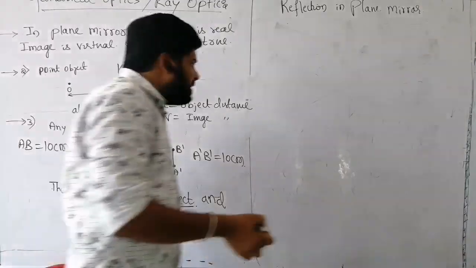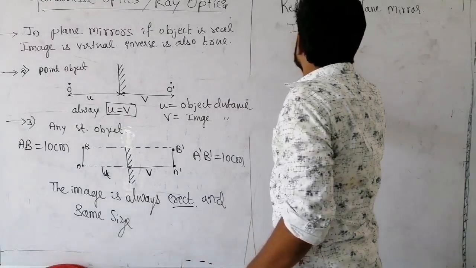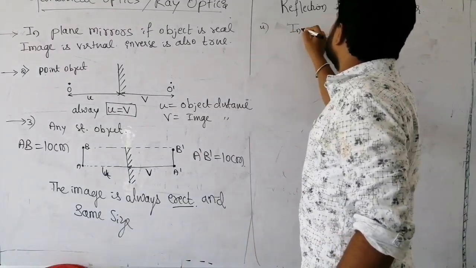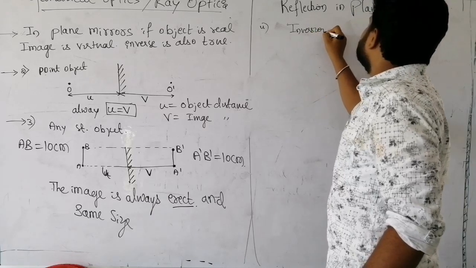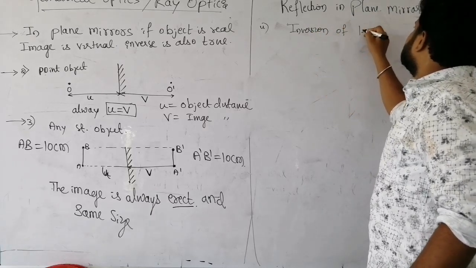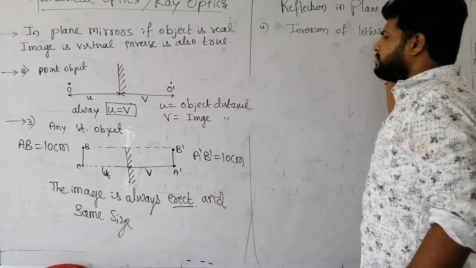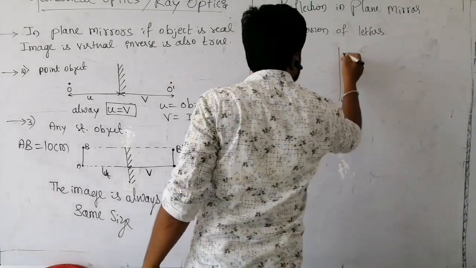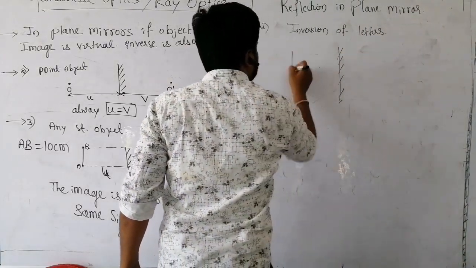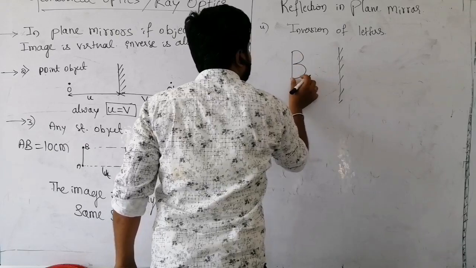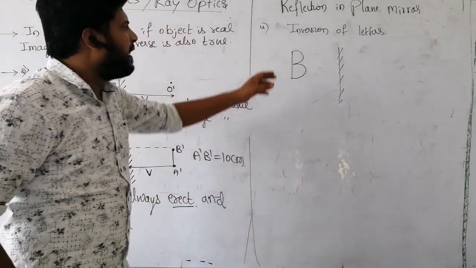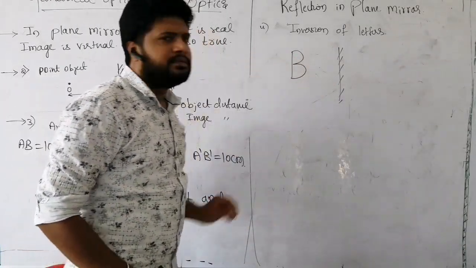Now I will consider inversion of letters here. What is this? Inversion of letters. I will use the same concept there. I will consider alphabet B. See here, if this is B, I should find the image in the mirror.